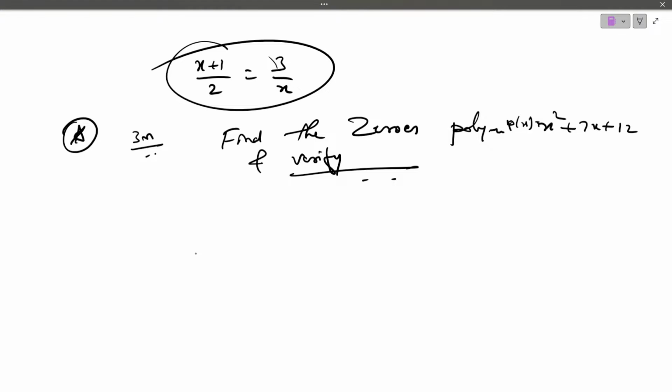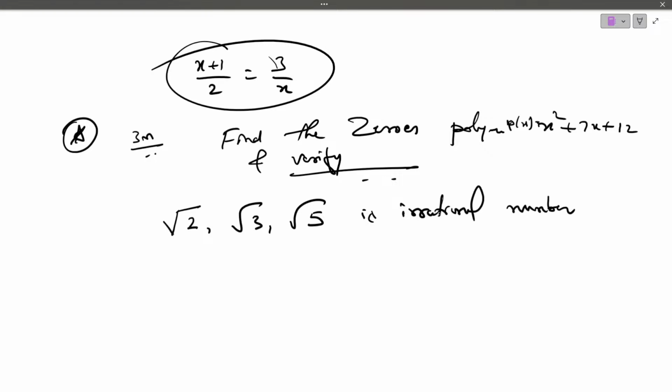Sure question. And this time chances are high, according to me, they may ask you to prove that root 2, root 3 or root 5 is an irrational number. Please don't neglect this question. Any of these, root 2 or root 3 or root 5, they may ask you.